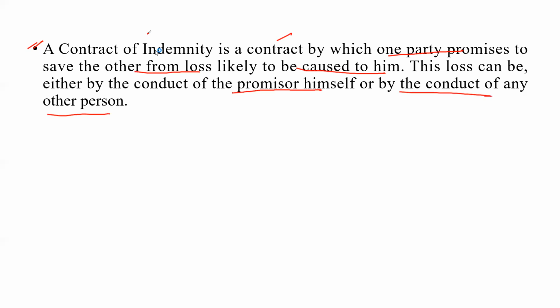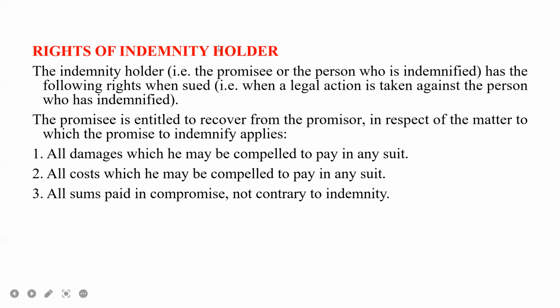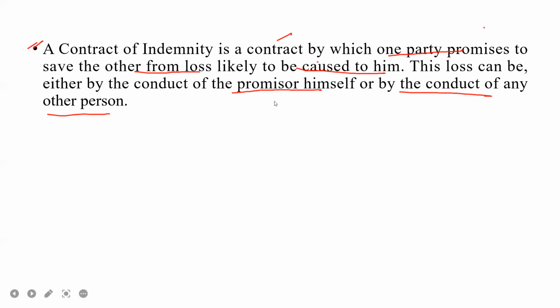So a contract of indemnity is a contract by which one party promises to save the other from the loss likely to be caused to him.